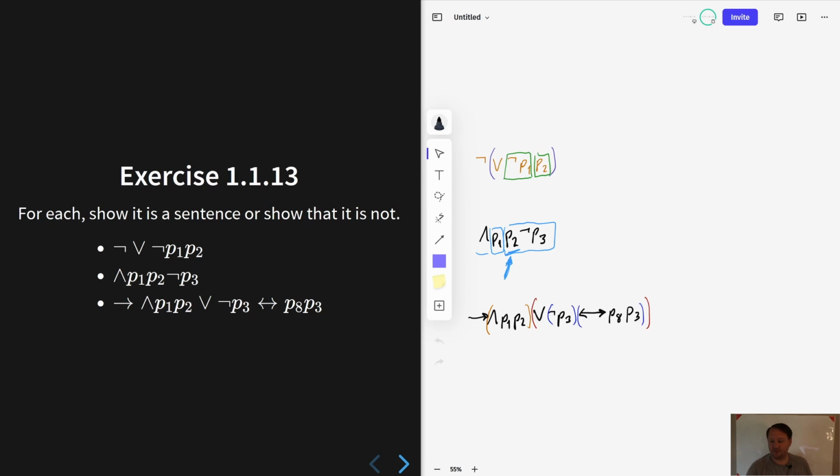So the first symbol is a biconditional followed by, somewhat obviously, a sentence. And so we're done, right? Everything checked out: sentence, sentence, therefore this is a sentence. Sentence, sentence, therefore this is a sentence. And then since this is a sentence and this is, therefore the whole thing is a sentence. And we're done. So yes, the third one is a sentence.